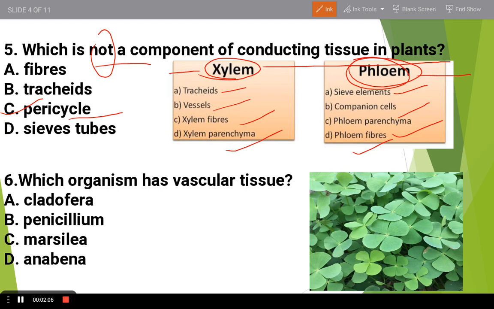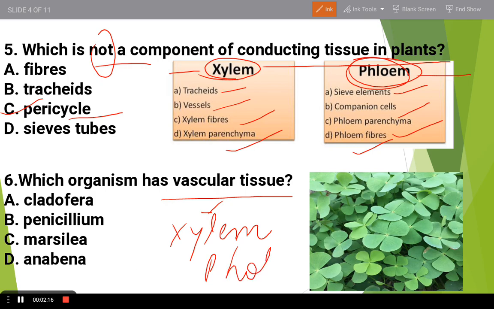Now the next question is: which organism has vascular tissue? Vascular tissue means xylem and phloem. Xylem and phloem are also known as vascular tissue. The options are Cladophora, Penicillium, Marsilea and Anabaena. The right answer is Marsilea. The Marsilea plant looks like this, as Marsilea is a type of fern.